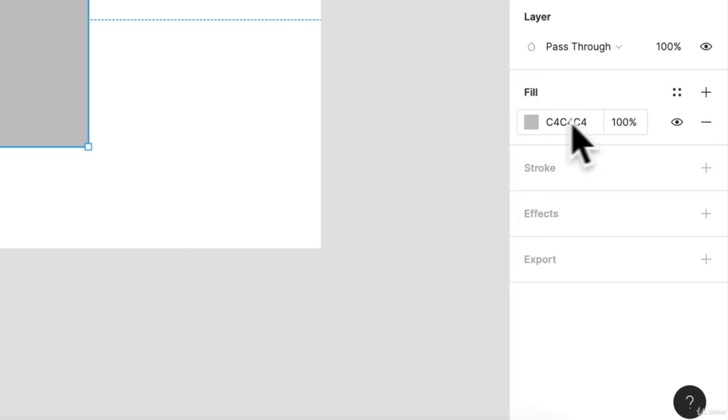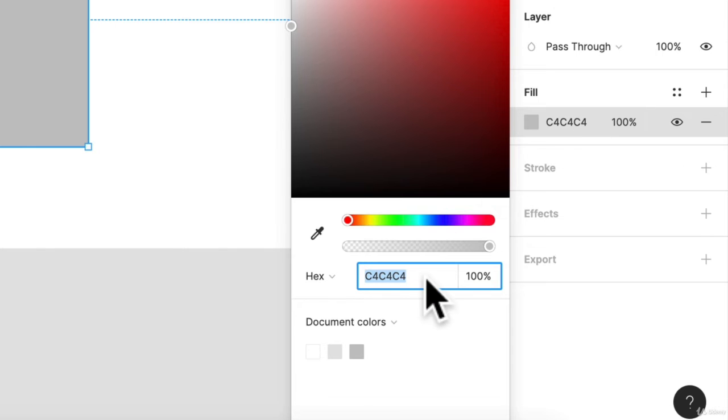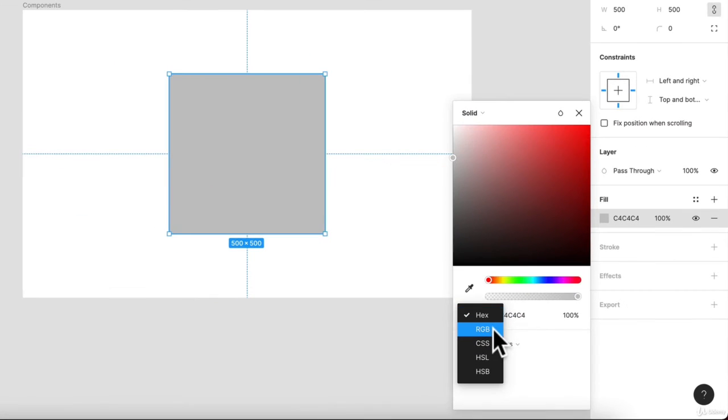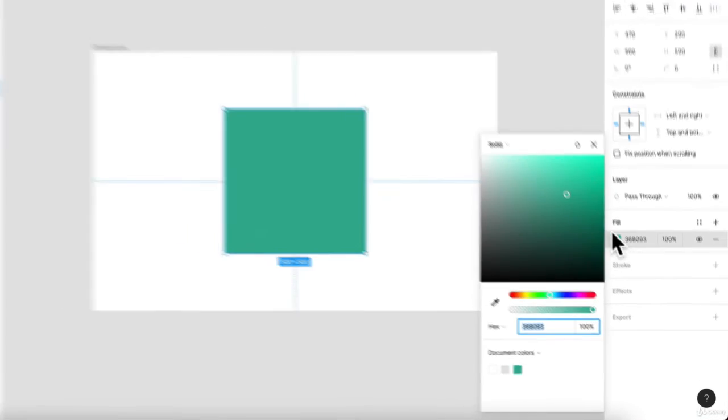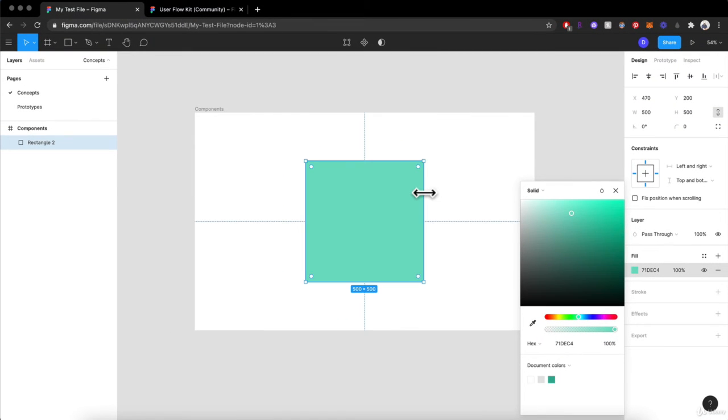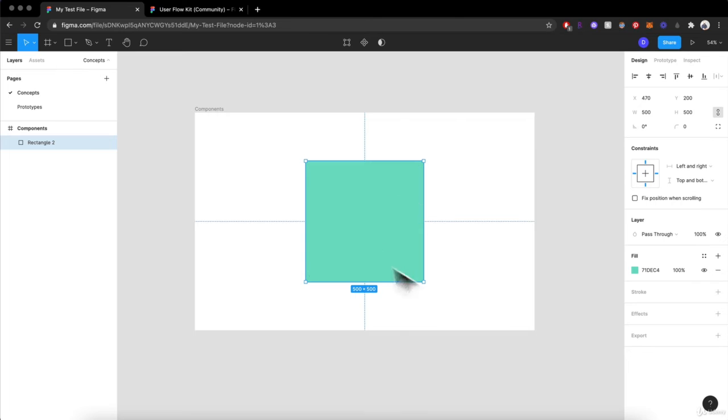modes. Next, we have our fills. This is very self-explanatory. You just need to click this little section here and you can edit the hex value. You can even change it to RGB. You have HSL, CSS, and so on. And you can go and just drag your cursor and change the color. You can change the hues and you can go up and down, get all those different values and get some really nice colors. So there you go. We got kind of like this nice turquoise teal bright color right here. You can toggle that to turn on and off if you're working with different layers, maybe different components.